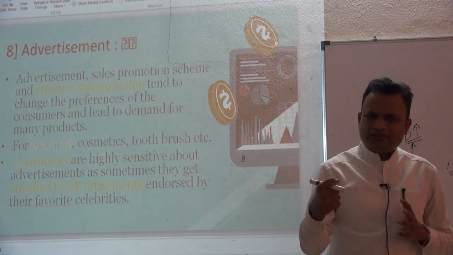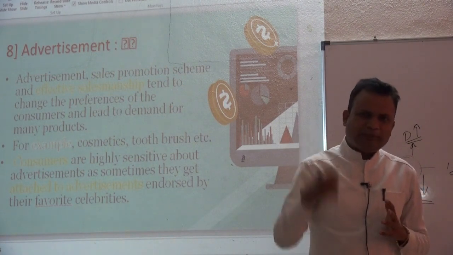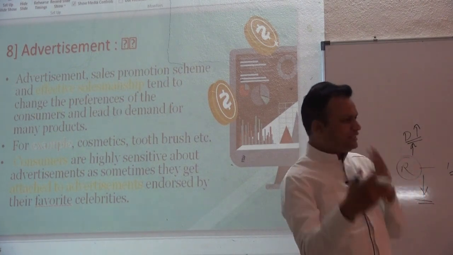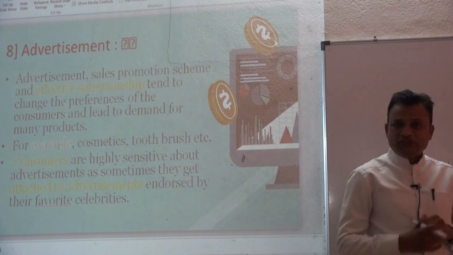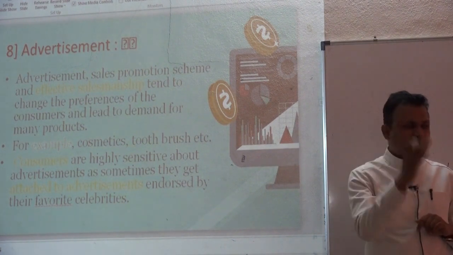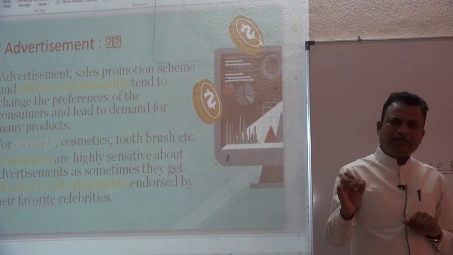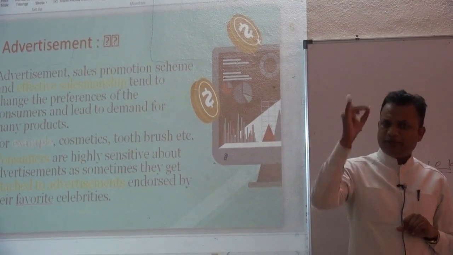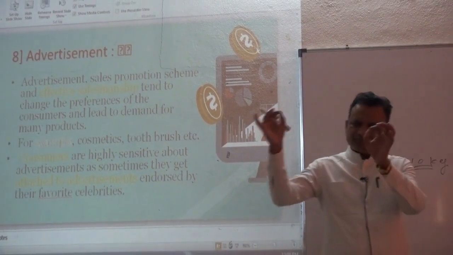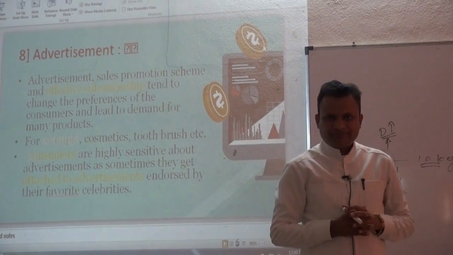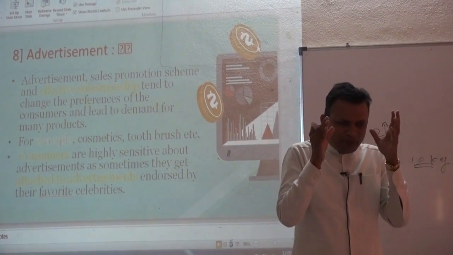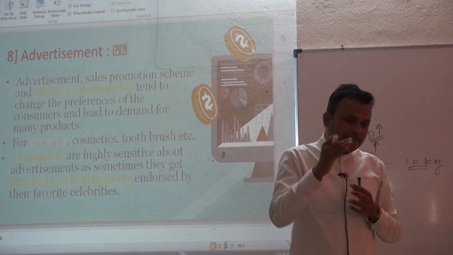Effective advertisement induces the buyer to buy much more goods and services. We know that one. So that is why a number of firms across the world are paying huge amounts per second, per minute to the different channels. And a number of channels are there.